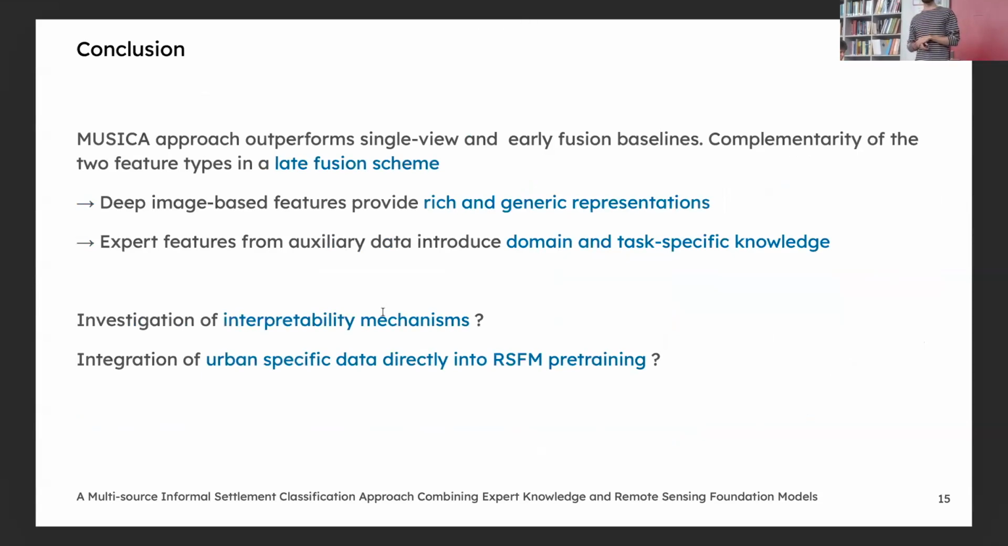So yes, as a conclusion, deep features from a remote sensing foundation model provide rich representations that are generalizable, and expert features can add additional information through task-specific knowledge. But this complementarity is only for the late fusion chains, and future work could investigate some interpretability mechanisms to better understand the contribution of each feature.